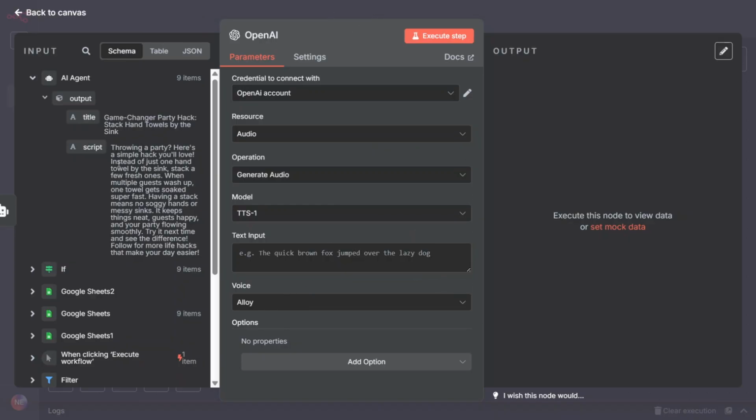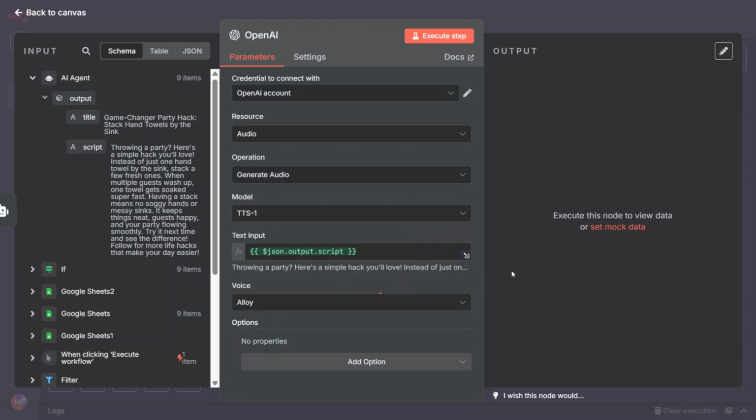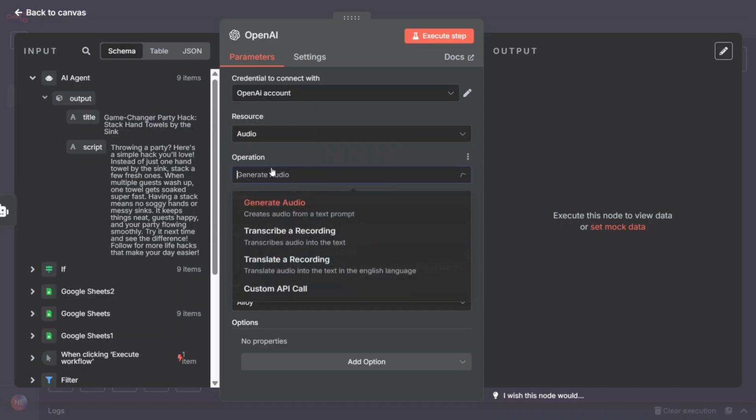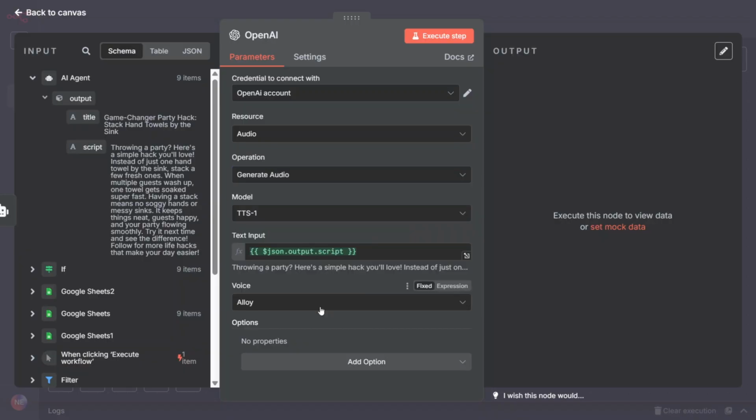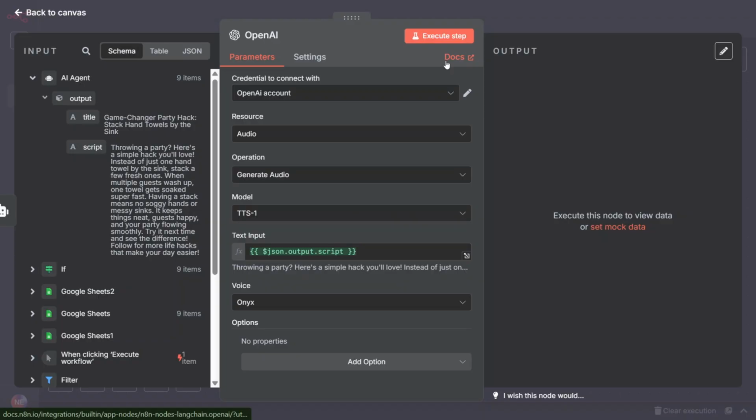So let's grab the script here, paste it in the text input, and for the voice, since we have already configured the credentials, we are going to use the very same credentials. Make sure the resource here is audio and the operation here is generate audio. For the voice, let's go for Onyx. That's pretty much it. Execute step.